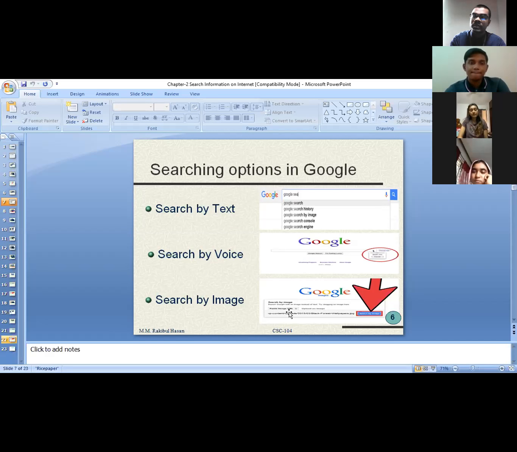Then search by image. You can upload a specific image and Google is going to give information about that image. It is also possible. But in most cases we are familiar with the first one, search by text, where we usually write down the keywords. But you can also search by your voice or by image. I am going to show you all the examples one by one, so don't worry about it.